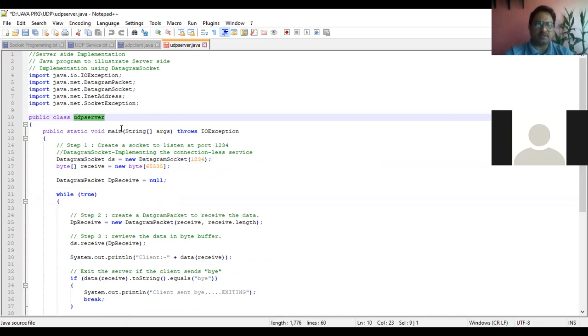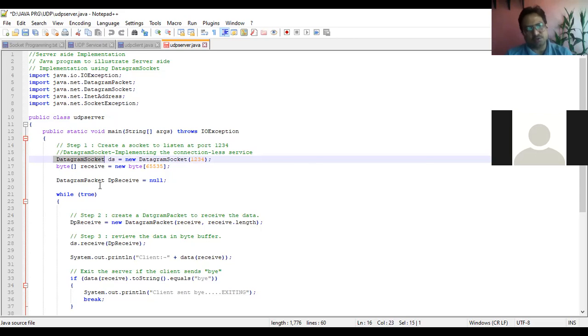And again, to create a server socket, I am using the same class. This is the major difference when you implement a connectionless service versus a connection-oriented service. In connection-oriented service, the class is different for the client side and for the server side. Okay, then this is the server side implementation.